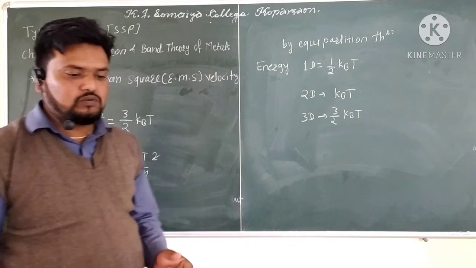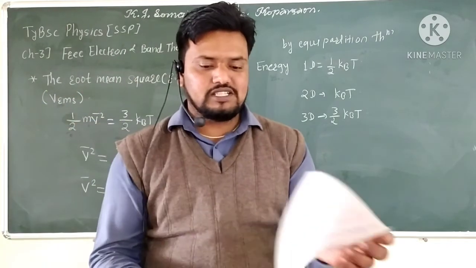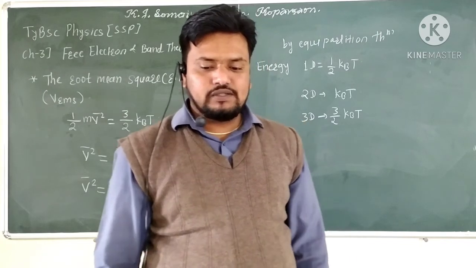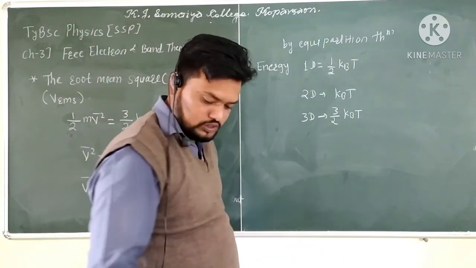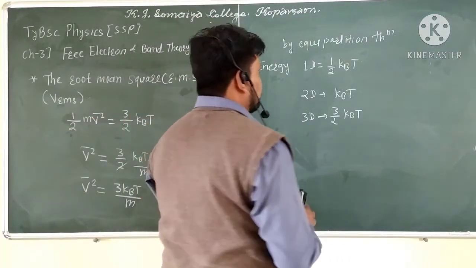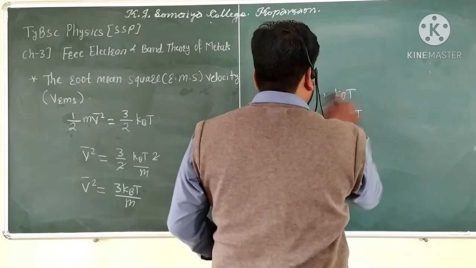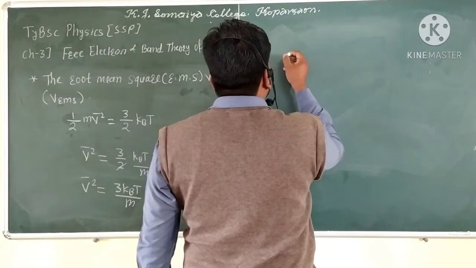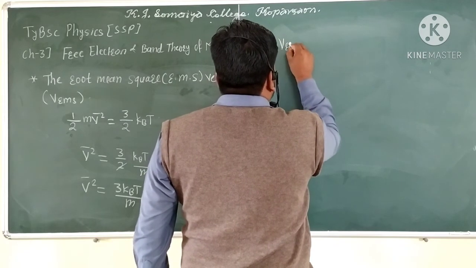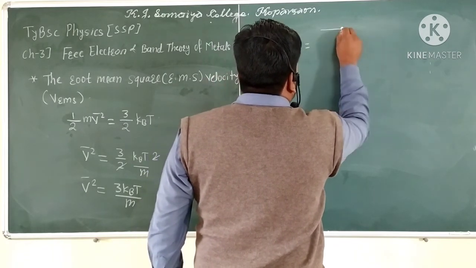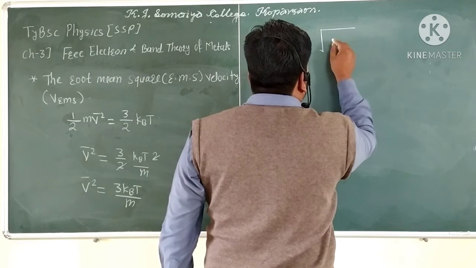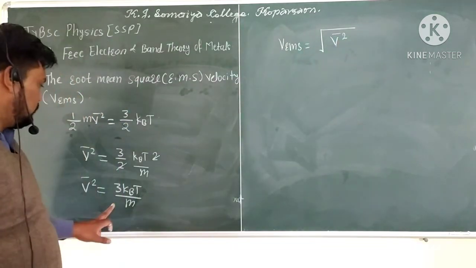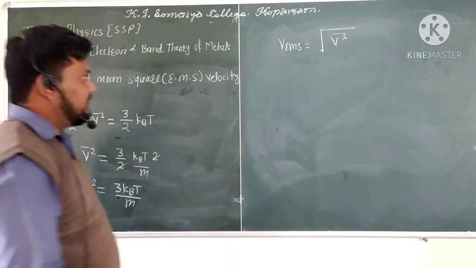And VRMS is equal to the under root of v bar square, and here v bar square is given by 3 kBT by m.